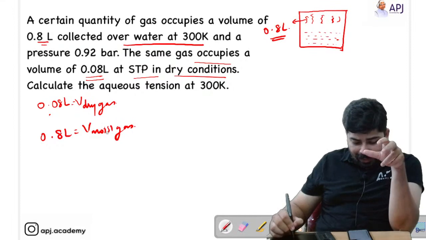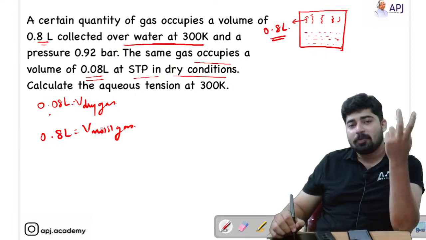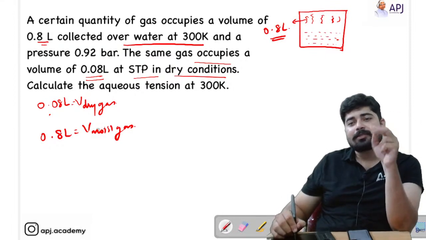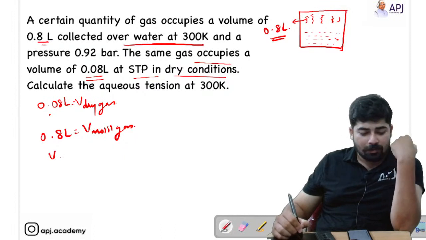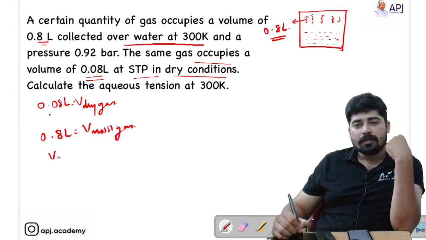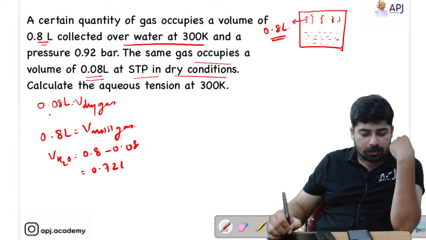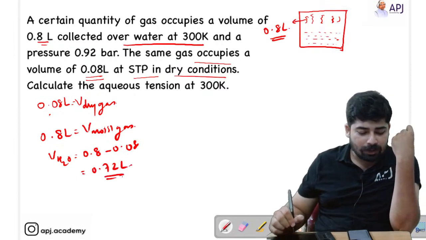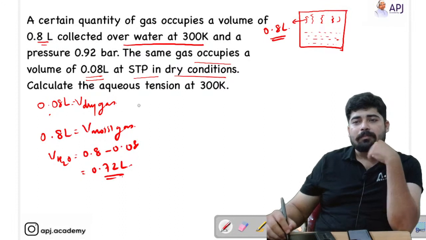In moist gas, we know that there are two gases. One is the dry gas, the other is the water vapor. So what will be the volume of the water vapor? Volume of water vapor will be equal to 0.8 minus 0.08, that will be equal to 0.72 liter.